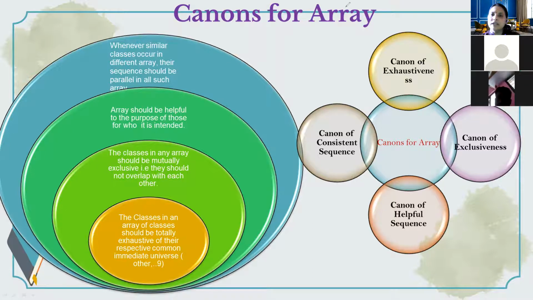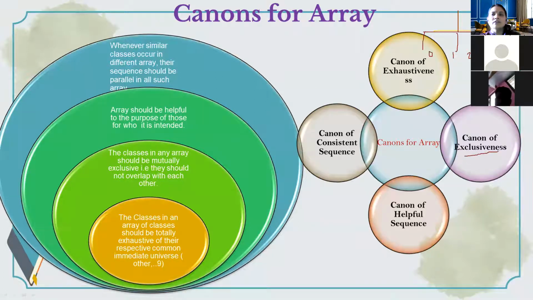This is an array, and according to the array we have to keep a gap. Suppose this is one subject, this is the second subject, this is the third subject, then we have to leave a blank, or vacate a place, so that whenever a new subject is developed, it can be given a specific place in this particular gap. For that, the canon of exhaustiveness is there.